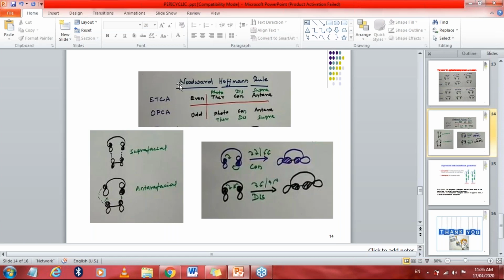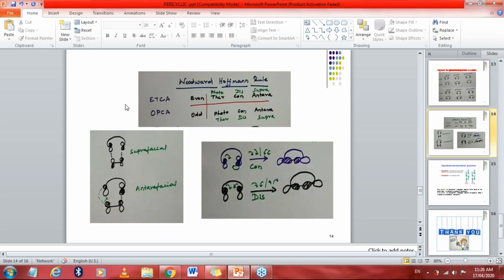This one is the shortcut method to learn about the Woodward-Hoffmann rule. Now what is this one? The Woodward-Hoffmann rule? You only have to listen to it. If you listen, then surely you can attempt all of this and you will get to know.